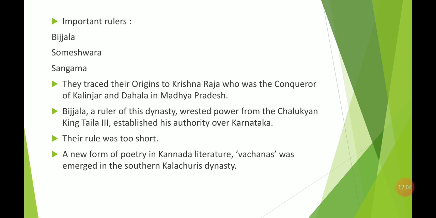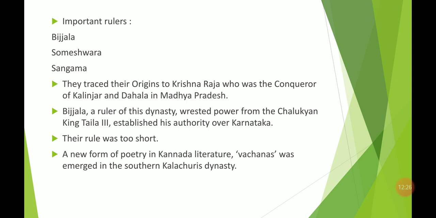So probably this Krishna Raj was there, and some person who belonged to the Krishna Raj dynasty went to the southern areas of basically Karnataka and Maharashtra, and they established the Kalachuri dynasty. But this rule, the southern Kalachuri dynasty, was not too long, it was too short.